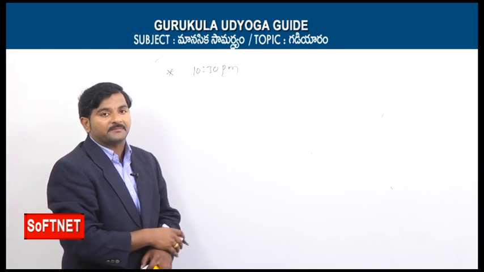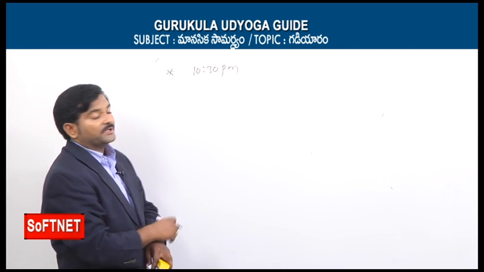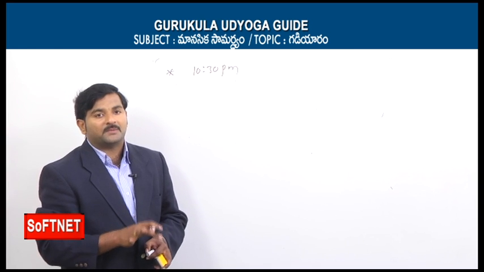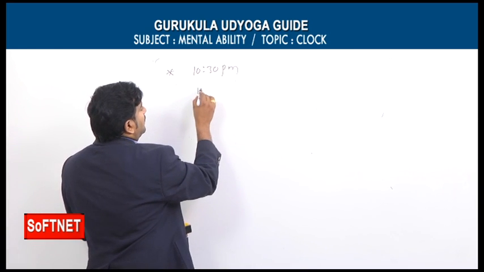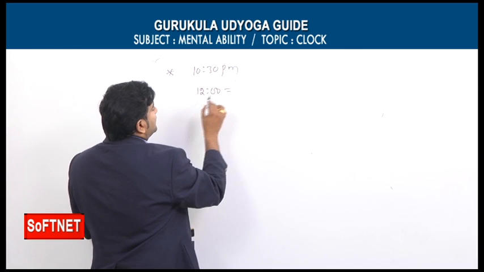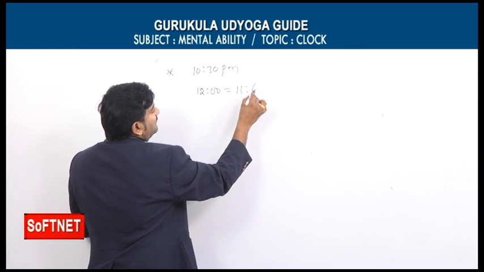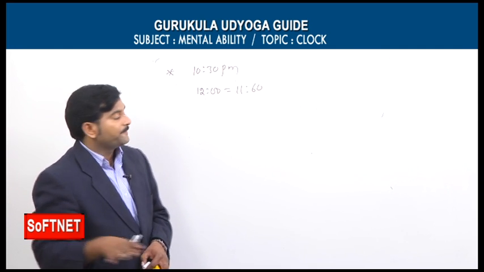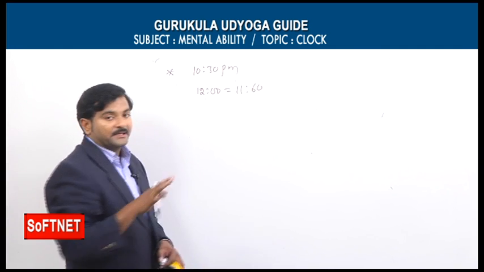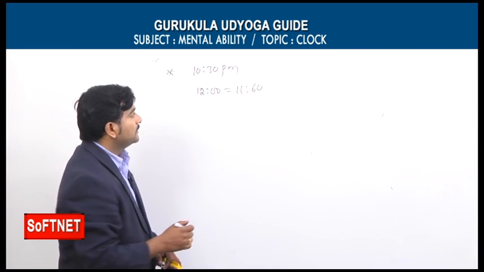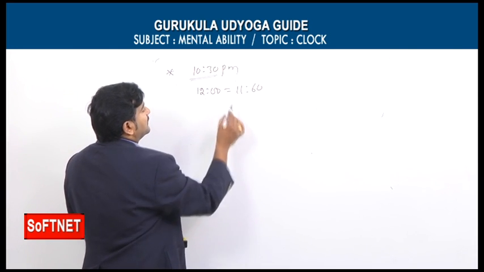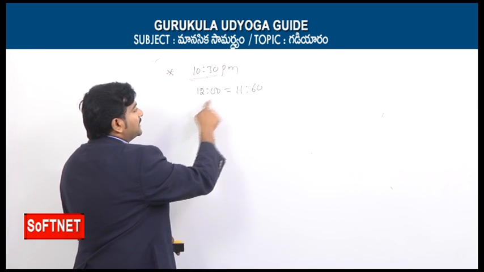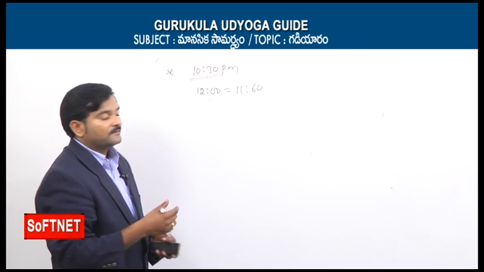Find the mirror image time of the time 10:30 p.m. Find the mirror image time of the given time 10:30, he mentioned, PM or AM, no issue. Since we discussed a normal clock, as we already know, a normal clock has 12 hours. This 12 hours can be written as 11 hours 60 minutes also. To find the mirror time, we need to subtract the given time from 12 o'clock. The given time here is 10:30. So we have to subtract 10:30 from 12 o'clock. This 12 o'clock can be expressed as 11:60 for simplification.